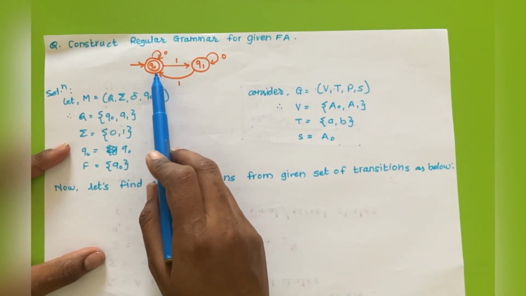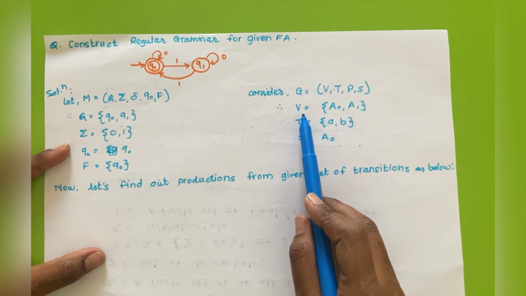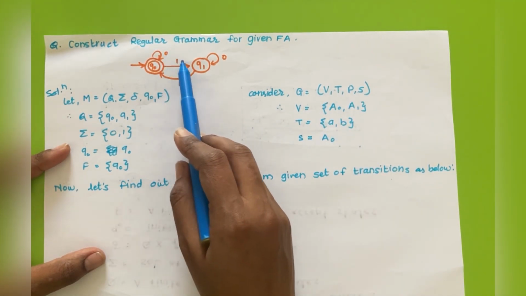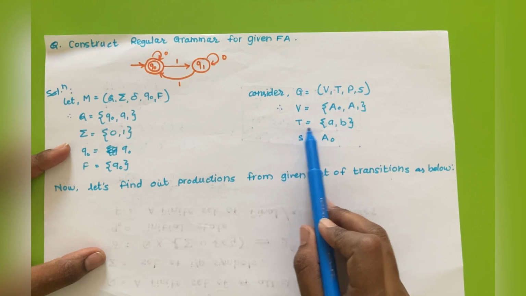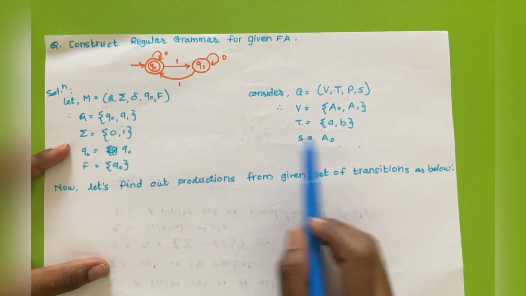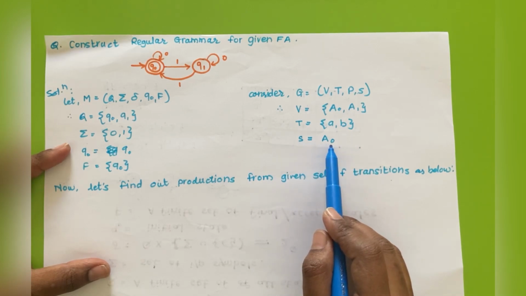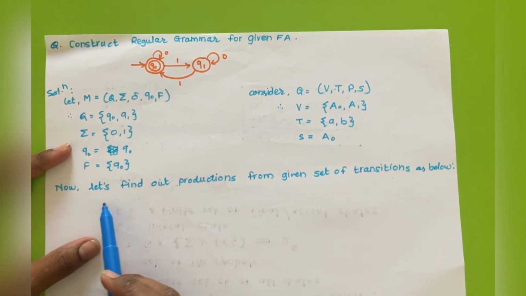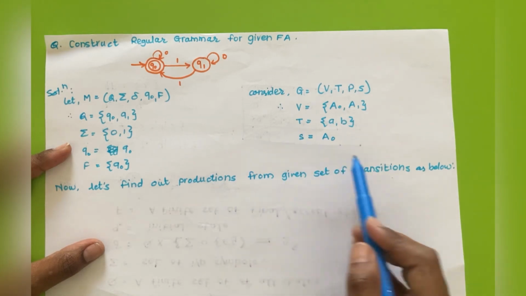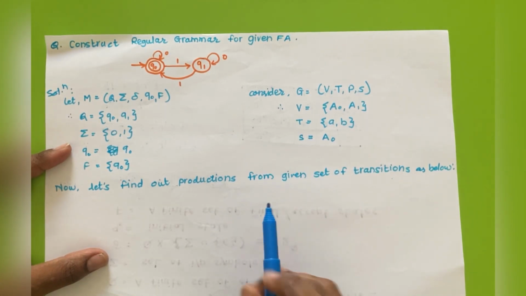So here we have two states, so resultant grammar will have two variables, and 0 and 1 as alphabet, so terminals will be A and B, and Q0 as initial state, so S, means start symbol, will be A0. Okay, now we will convert all the given transitions into production state.